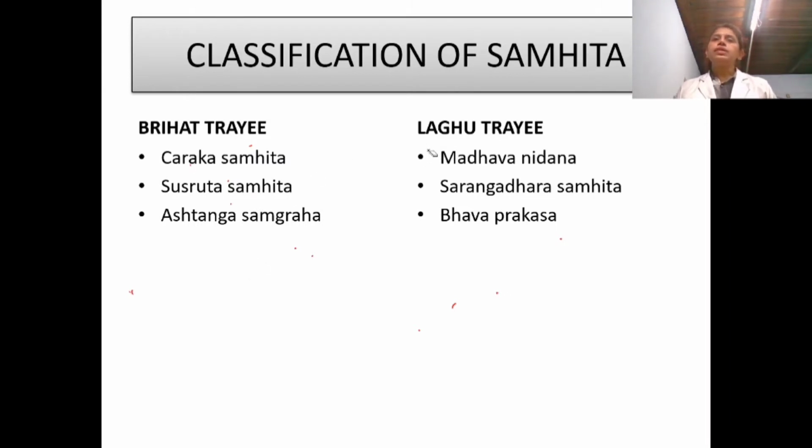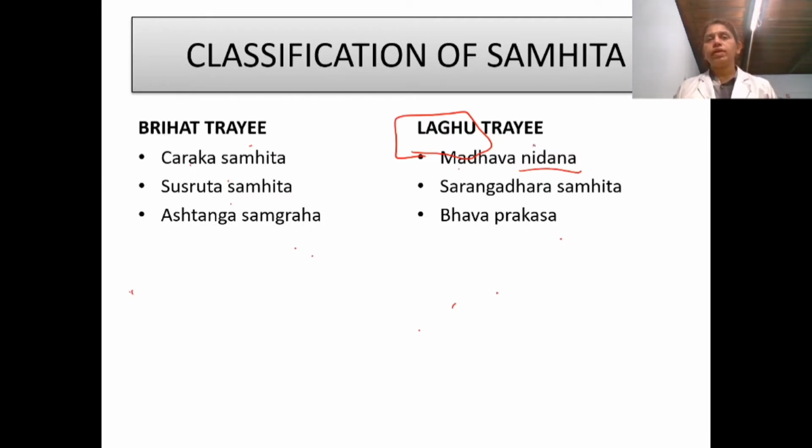Then, coming to the Laghutrayi, the secondary three: Madhava Nidana, Sharngadhara Samhita and Bhavaprakasha. These referred to the Brihatrayis and compiled these 3 Samhitas. Madhava Nidana, from the name itself, is mainly related to Nidana; the causes of diseases are mentioned in this book.